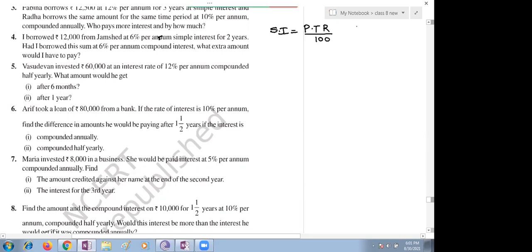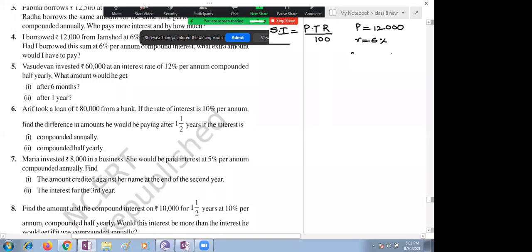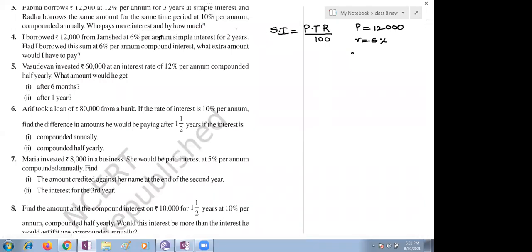What are the given conditions in our question? Principal amount is given as 12,000. What is the rate of interest given, children? 6%. Yes. And what other thing is given? Time. Time equal to? 2 years. Yes, 2 years. Here we are taking time as 2 years.